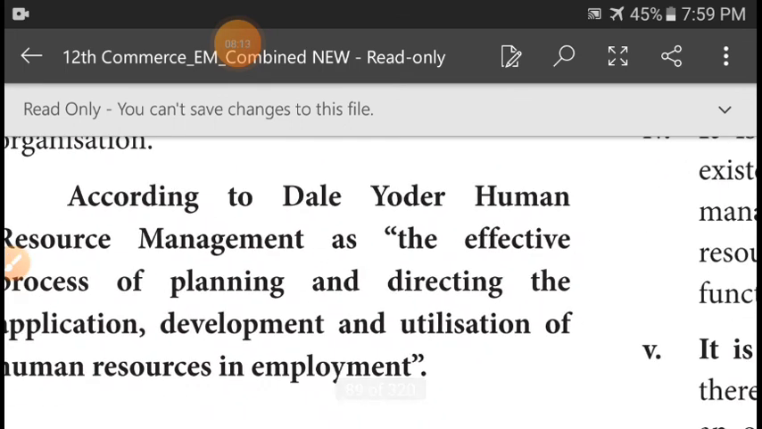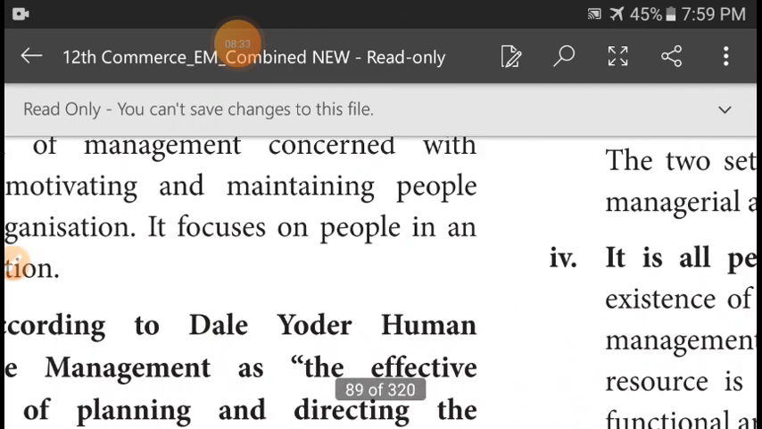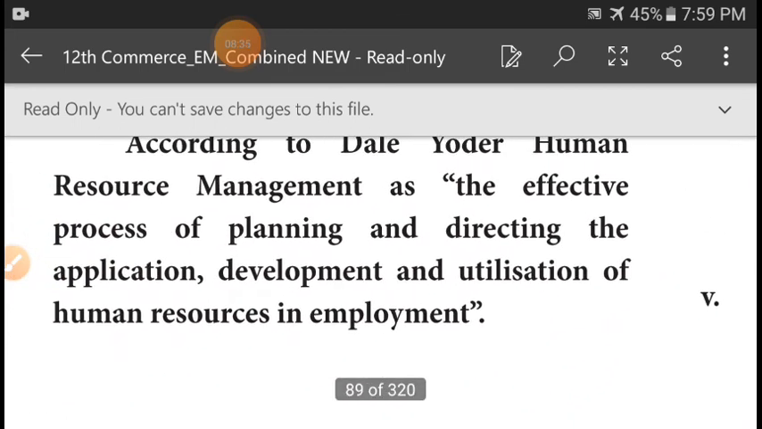Definition: according to Dale Yoder, human resource management is the effective process of planning and directing the application, development and utilization of human resources in employment.